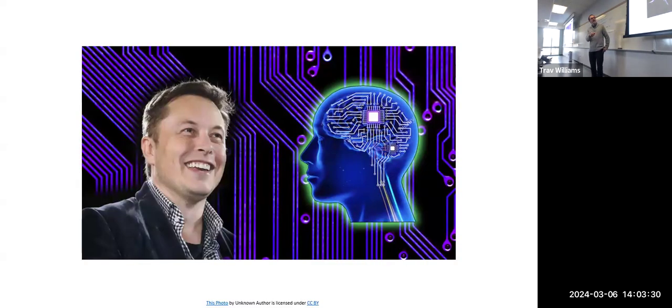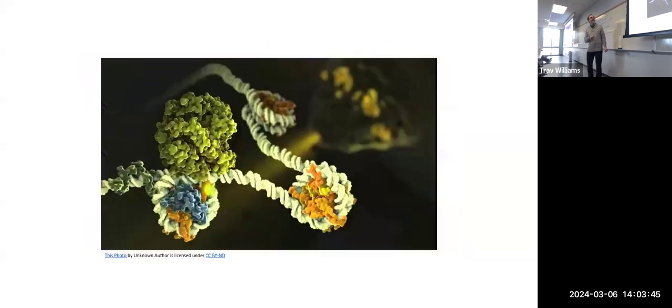We now have chips being implanted in people's brains, which is kind of scary. But if a person has seizures or dementia, and this could help them, then maybe it's a good thing. I don't want Elon Musk anywhere near my brain, but he's behind some of that technology.